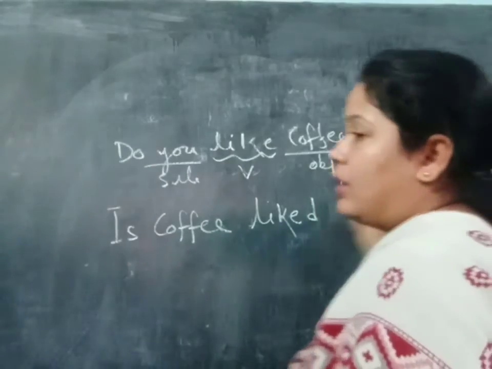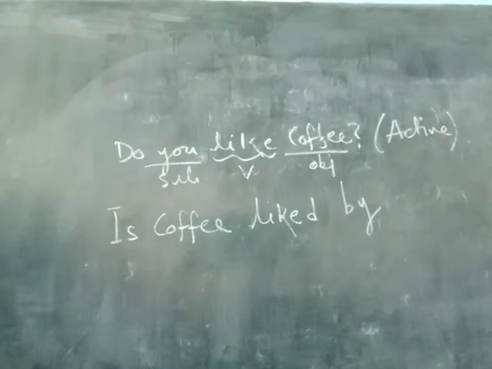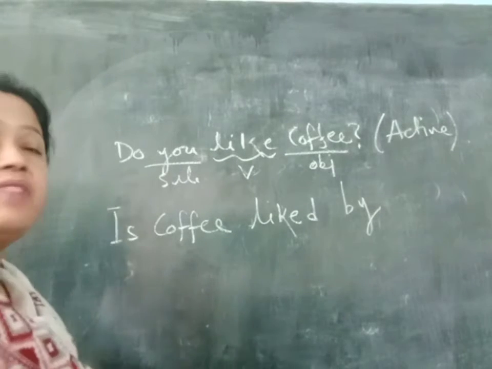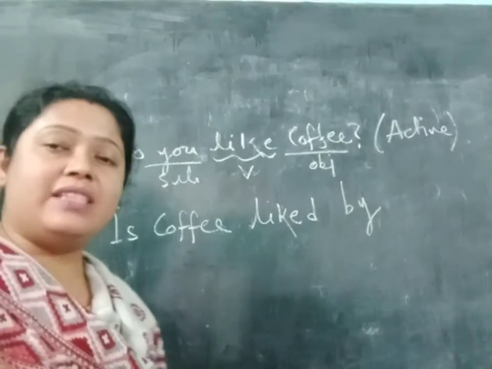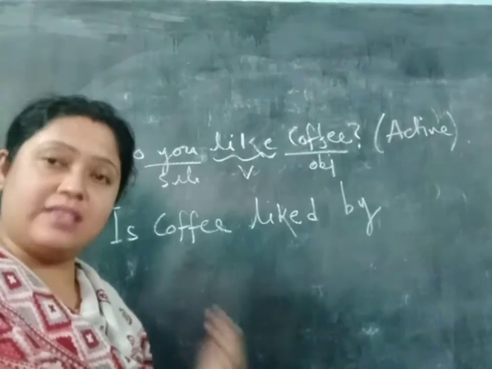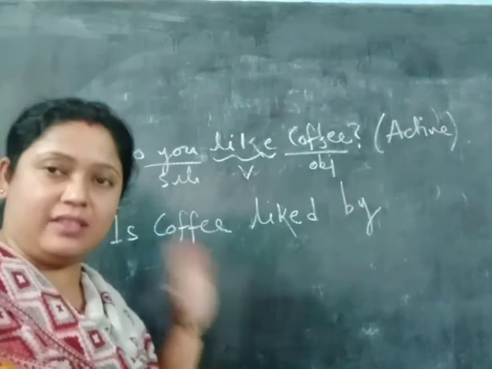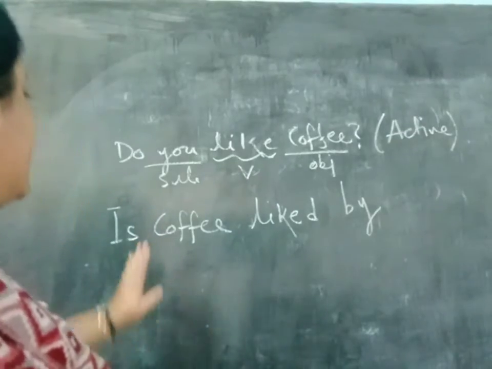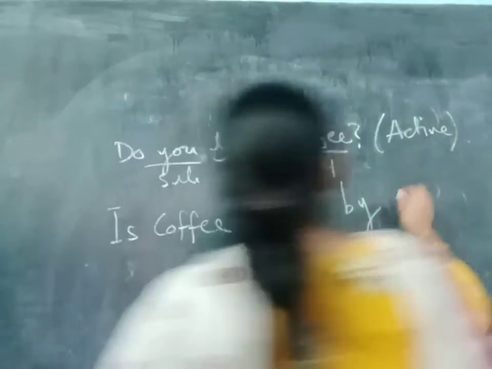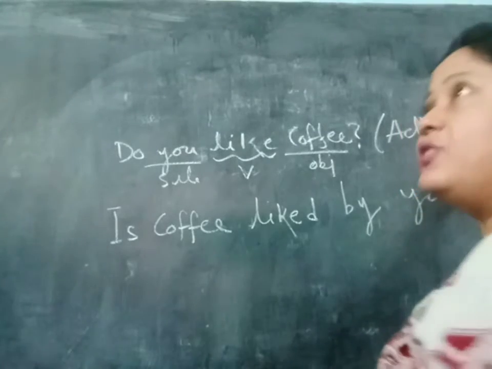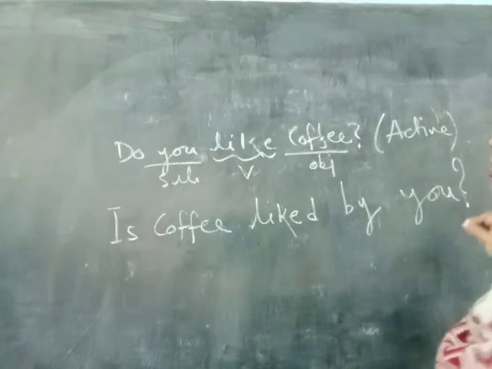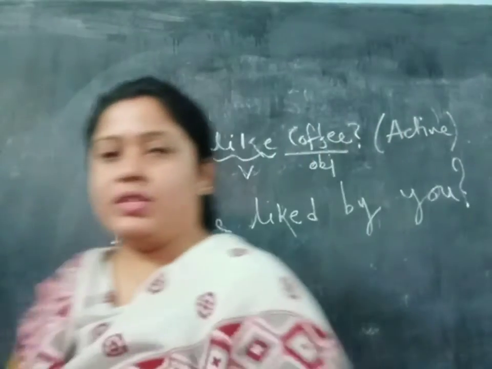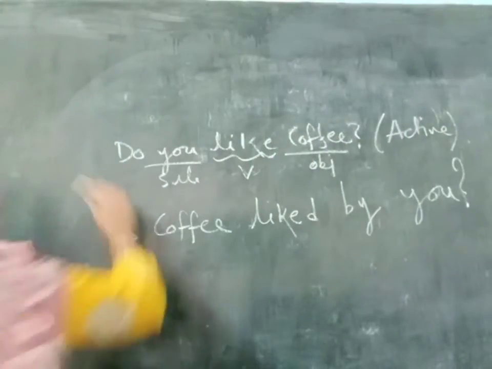by? Then what should we write? We should write you, because we have learnt also that when we are changing from active to passive, if we get you, we can write you also. So, "Is coffee liked by you?" Then obviously don't forget to put the question mark. It is very important. Another sentence I am going to explain. Now write it.